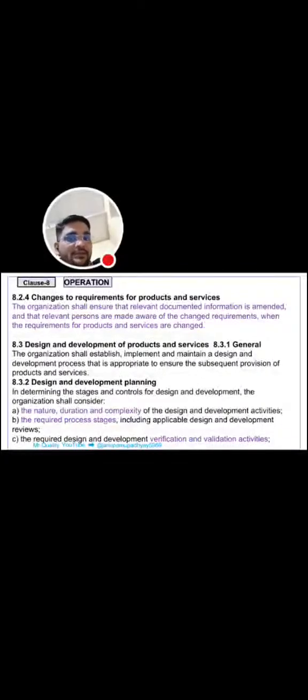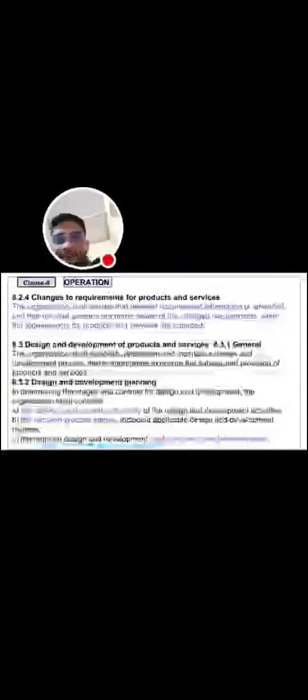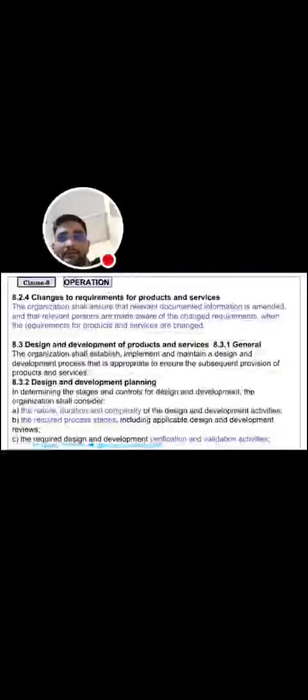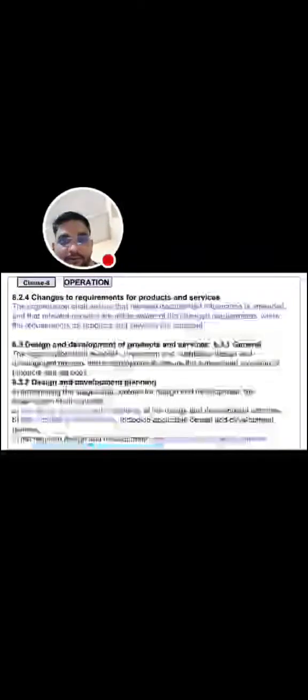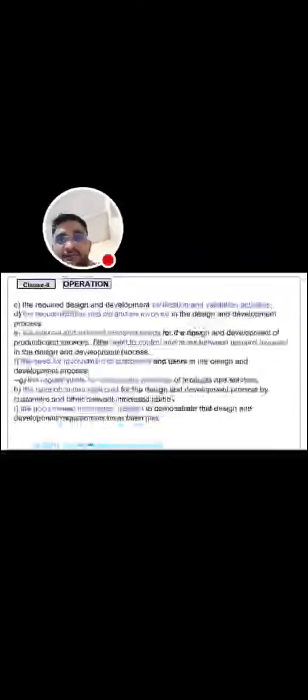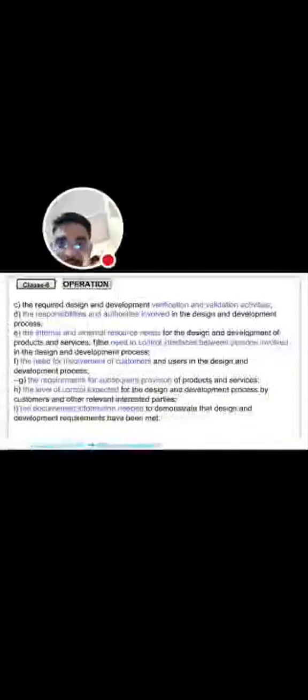The organization shall establish, implement and maintain a design and development process that is appropriate to ensure the subsequent provision of products and services. 8.3.2 is design and development planning. How to plan: the nature, duration and complexity of the design and development activity, the required process stages, and the required design and development verification and validation activities.